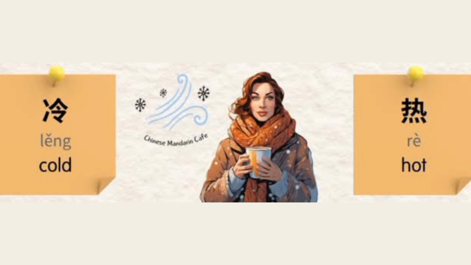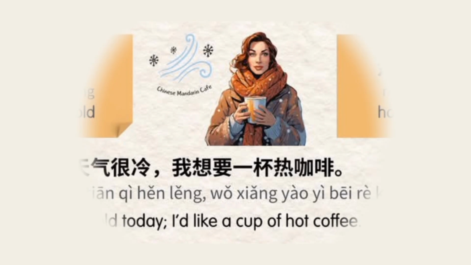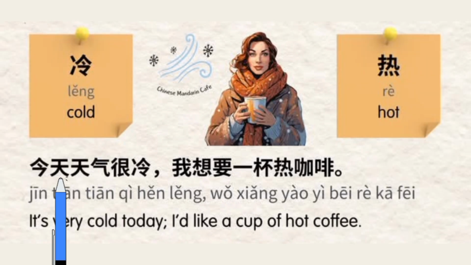Let's watch a useful example. 今天天气很冷，我想要一杯热咖啡。 It's very cold today. I would like a cup of hot coffee.